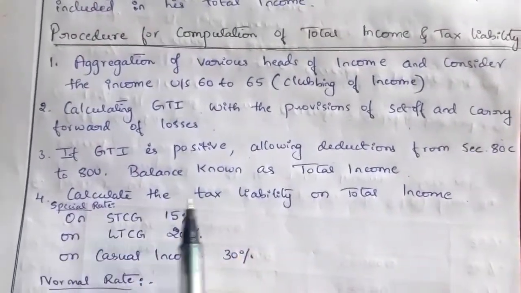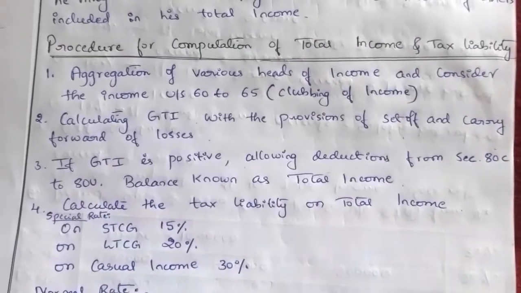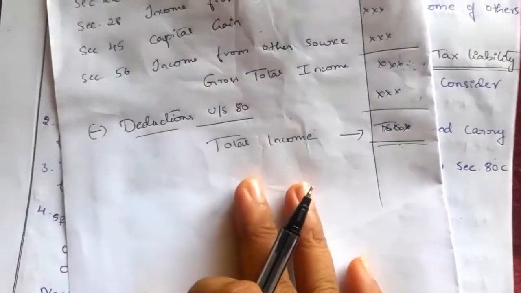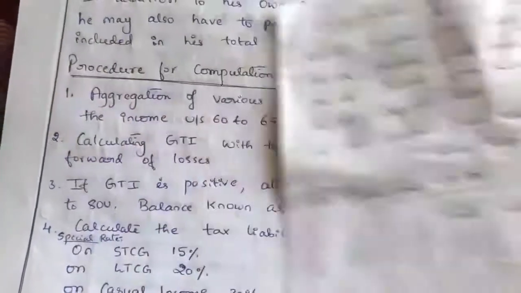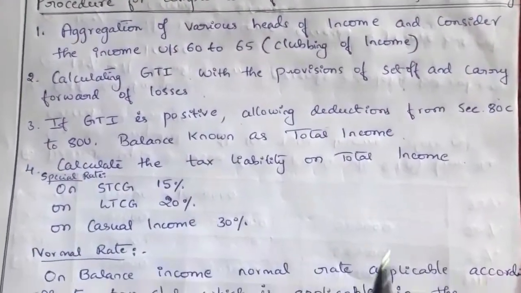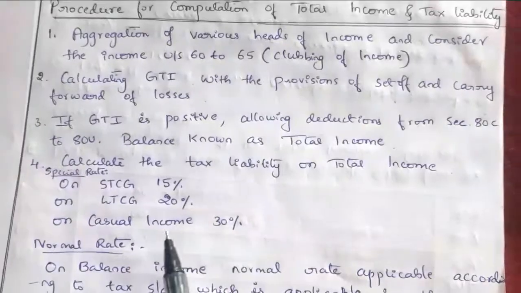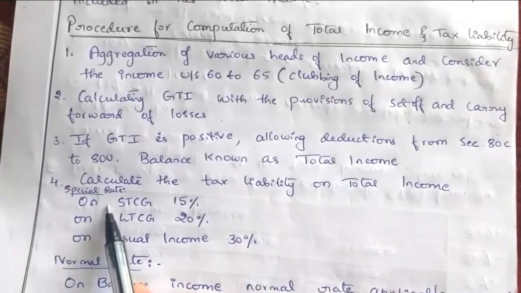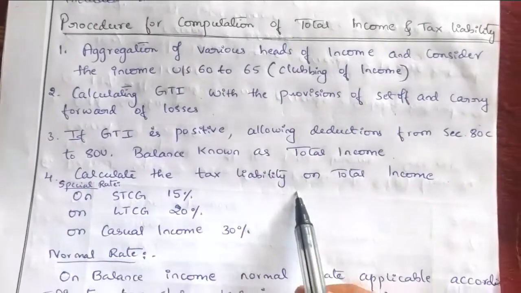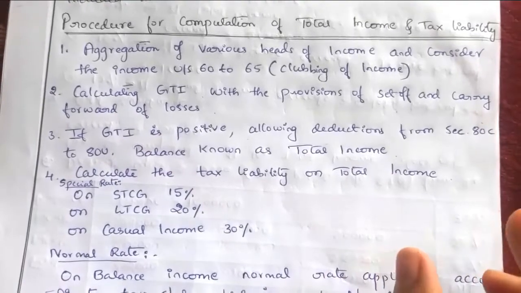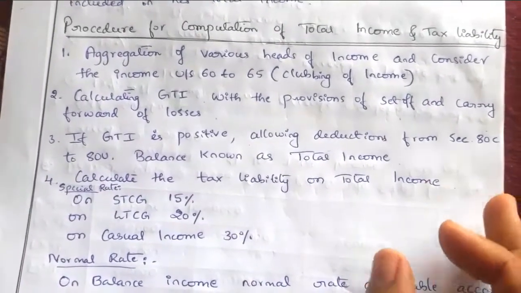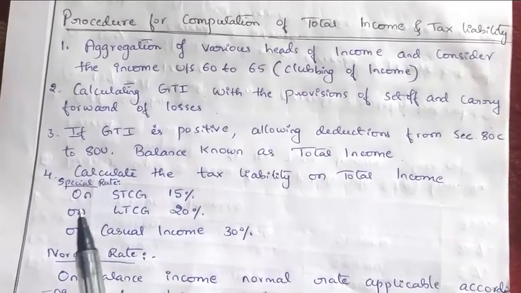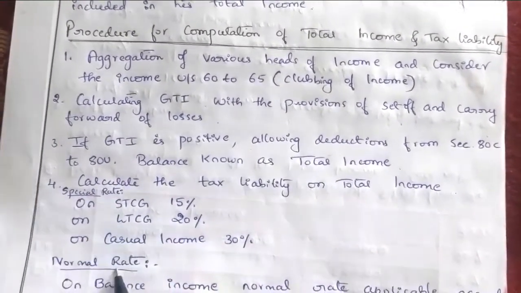Next, the fourth point is calculate the tax liability on the total income. On this total income, we have to compute the tax liability as per the rate prescribed by the Income Tax Act, Income Tax Department, or CBDT. So we have to calculate the tax liability on total income. For that, on the income we get, we have to compute the taxes. There are different rates, special rates and normal rates.